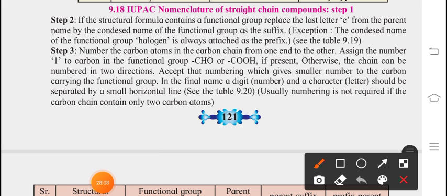To write the nomenclature system, we have step 2. We have to know these steps to write IUPAC naming.